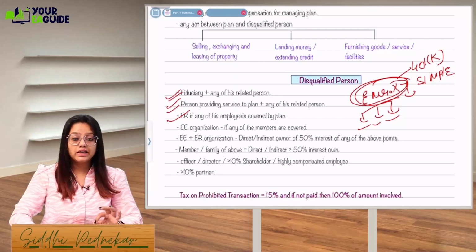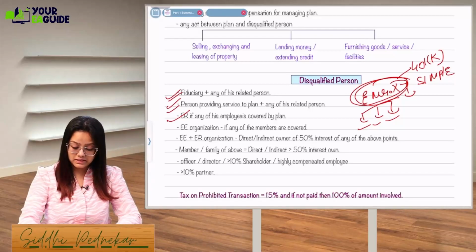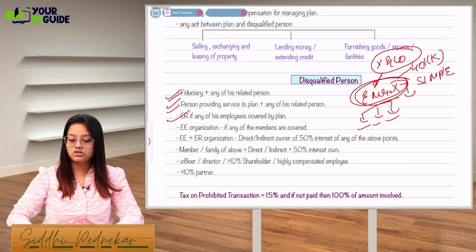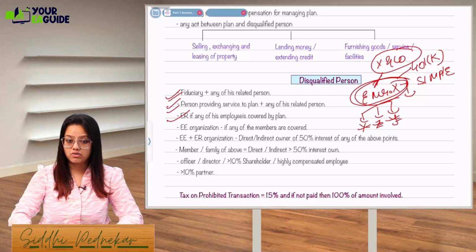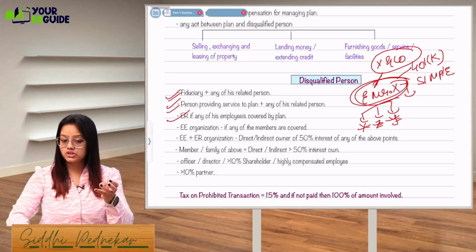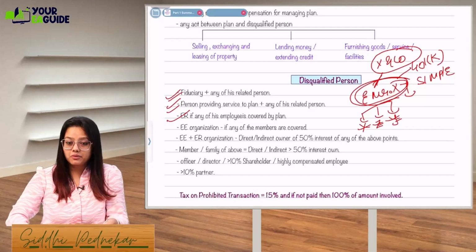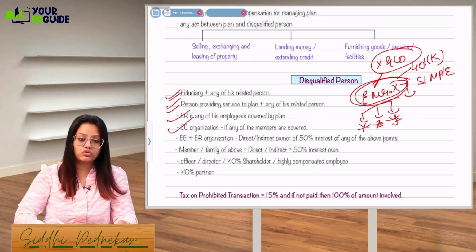Employee organization, if any of the members are covered. So Mr. X has X and Company, so this whole organization will also be called a disqualified person when we look at the employees' IRA accounts. Got it, guys? Employer, employee organization, the person who is providing service to the plan, and the fiduciary. So these were the four things which you can remember.